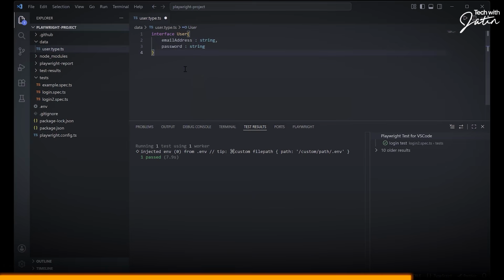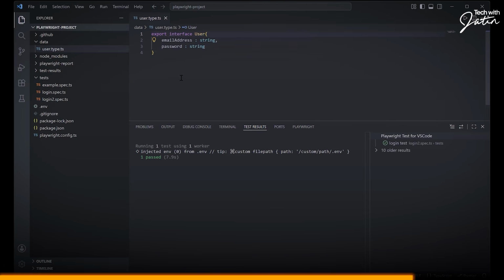object type over here. Now, the next thing that comes into picture is that this interface we will be using somewhere, so I need to export it. I hope this part makes sense to everyone. Export interface user, email address colon string, password colon string. I hope now this particular file really makes a lot of sense. Are you guys getting the point? Yes or no? Can I go ahead and create the next one?